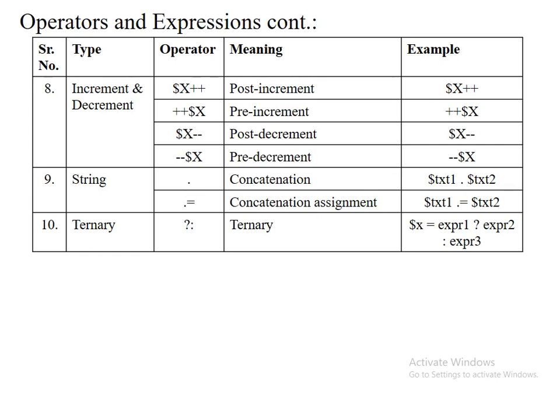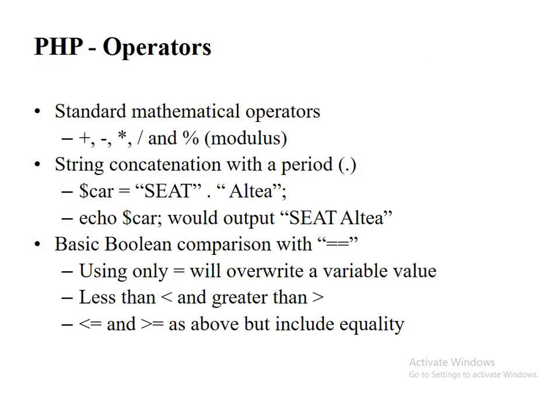For strings, if you want to concatenate strings, use the dot. Concatenation assignment uses text1 dot equal to text2. Then the ternary operator, where we define three expressions. This is an example operator. Mathematical operators, and string concatenation with the period operator. We use the dot operator to concatenate strings. Basic boolean comparison with equal to, using only one will override the variable value. Then less than, greater than, less than equal to, greater than equal to.